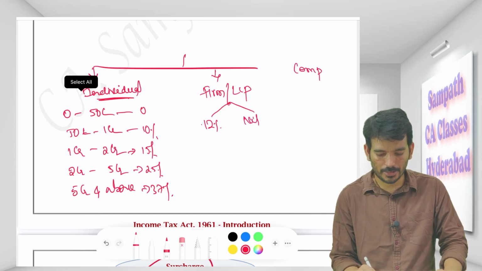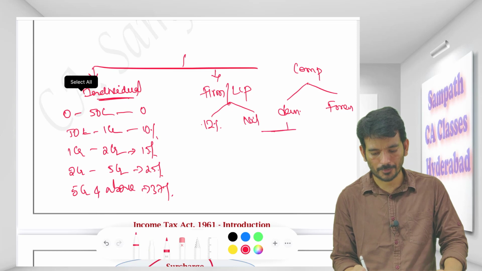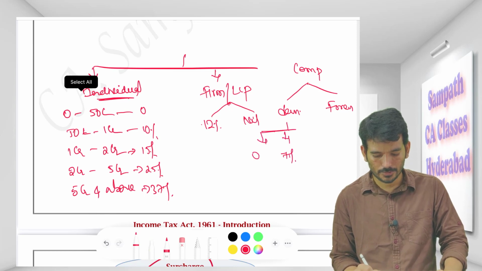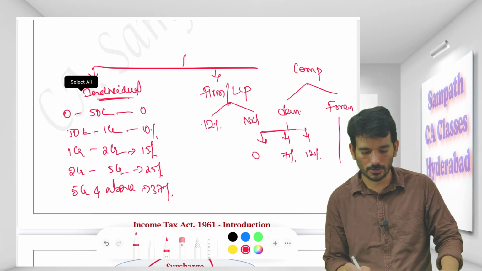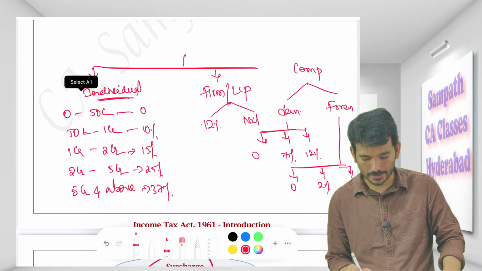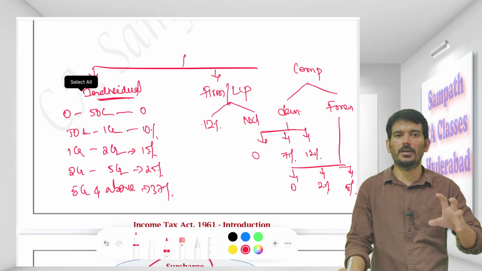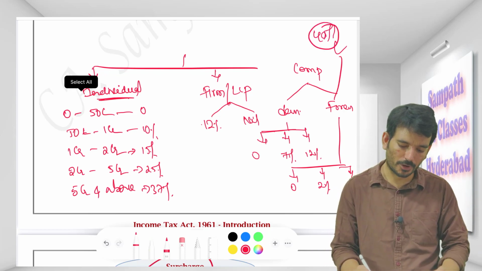But coming to the company, there is a kind of trickiness you have to understand. One is a domestic company, one is a foreign company. So again we have 3 slabs: 0, 7%, 15%, like up to 1 crore, 1 crore to 10 crores and 10 crores and above. Here for a foreign company, it is 0%, 2% and 5%. So you might ask, why is the surcharge lesser for the foreign company? Because they are already paying tax at a 40% rate, no?